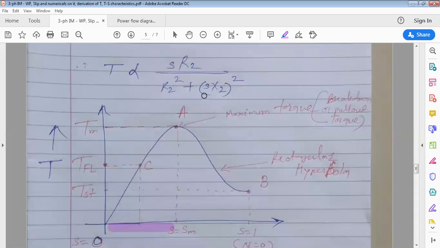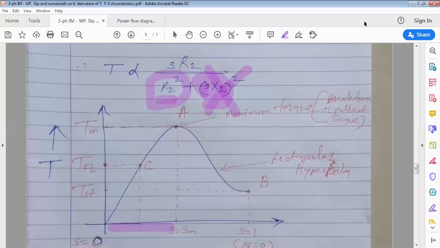If slip is less, then S into X2, its square, will also be very, very less compared to R2 square. That's why in the low slip region, we can neglect this parameter compared to R2 square. So what will occur? In the numerator R2 is there, in the denominator R2 square. So R2 will cancel. What we get is torque is directly proportional to S by R2. We are assuming R2 is constant because we are not going to consider the effect of temperature. So in the low slip region, what do we get?